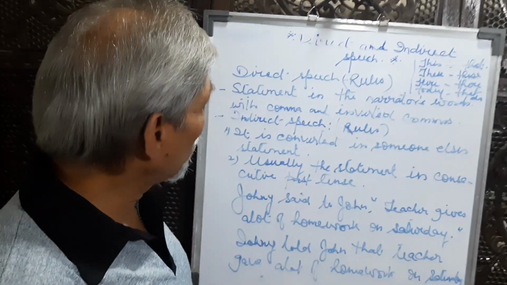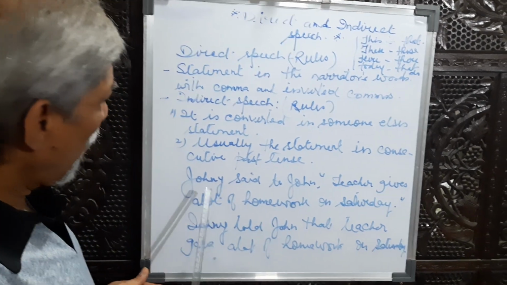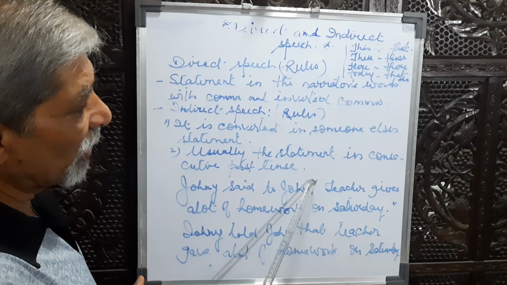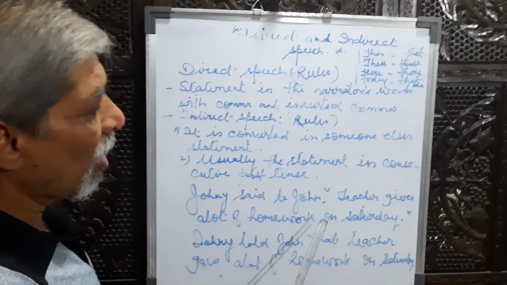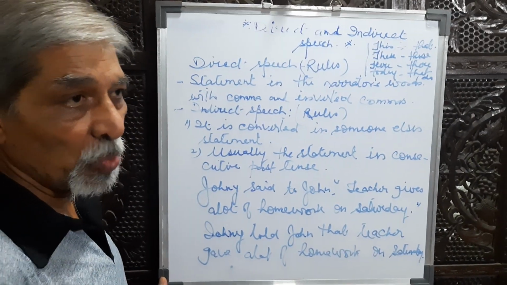Now, let us take some examples and learn. Here is a sentence. Johnny said to John, comma, inverted comma, teacher gives a lot of homework on Saturday. Full stop, inverted comma closed.